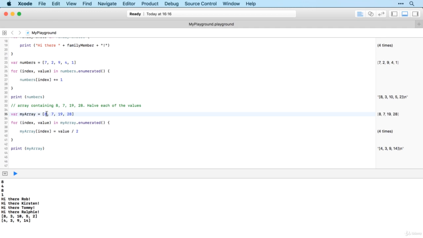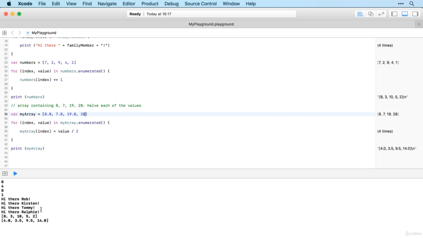So there's a few ways around that. Probably the easiest way is to rather cheekily put a 0.0 at the end of each of these numbers, and then that will define them as doubles rather than integers, so when they're halved, we get the exact values.